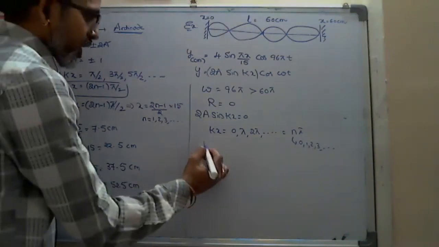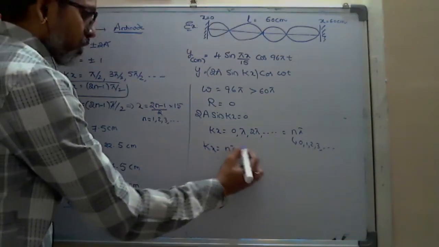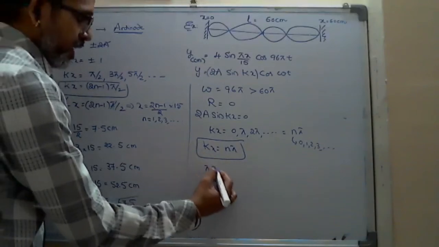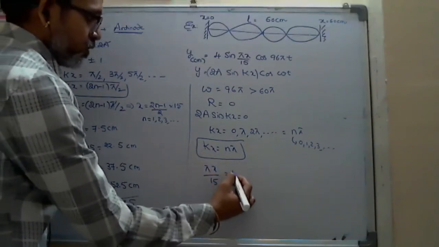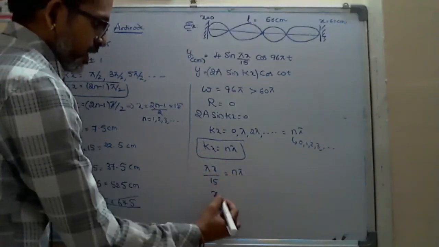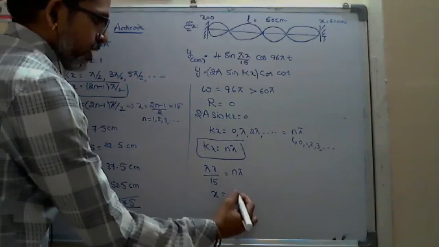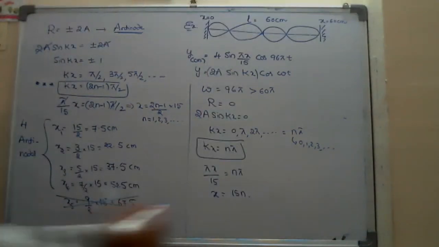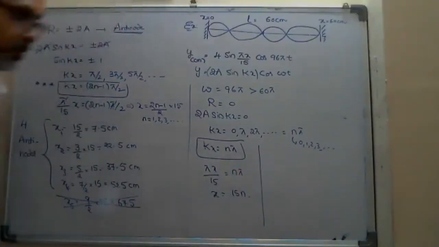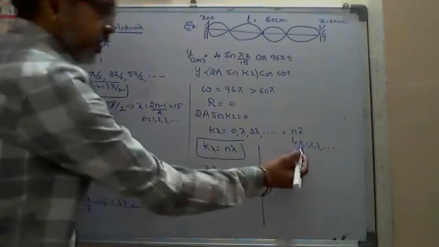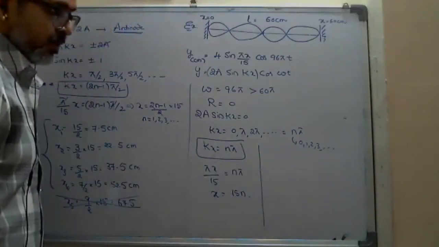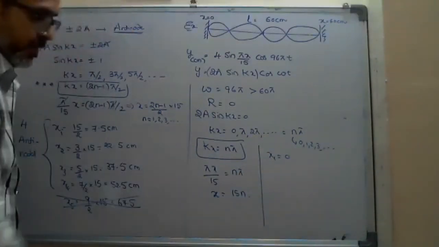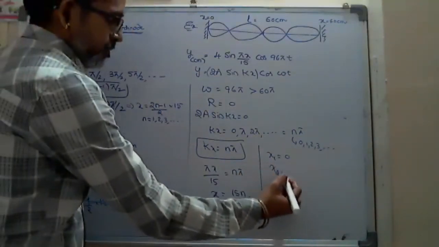Yeah. So kx equals, already you solved something. Right, good. You substituted the k value there. Pi x by 15 equals n pi, and you are saying that x equals 15n. Very good. N equal to 1, x equal to 15; n equal to 2, 30; 45. You forgot n equals 0. Yes, sir. N equals 0 means x equals 0. Right.